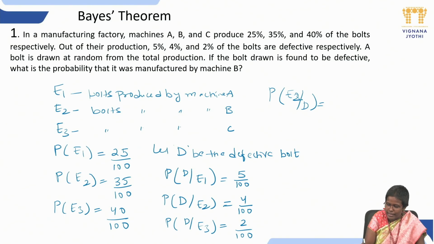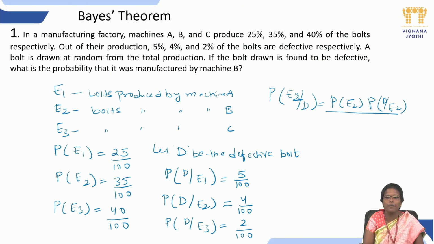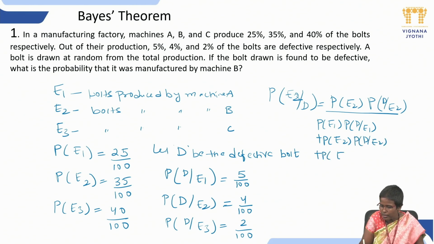Probability of E2 given D equals probability of E2 into probability of D given E2, divided by the total summation value. What is the total summation value? Probability of E1 into probability of D given E1, plus probability of E2 into probability of D given E2, plus probability of E3 into probability of D given E3. So what terms do we require? They have already given them in the problem: probability of E1, E2, E3, and also the defective bolts from machine A, machine B, machine C.